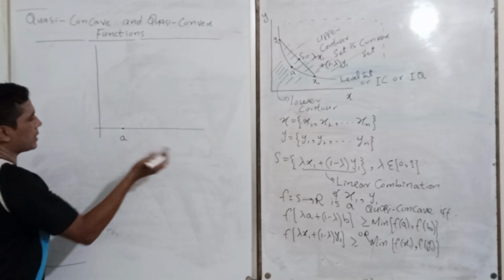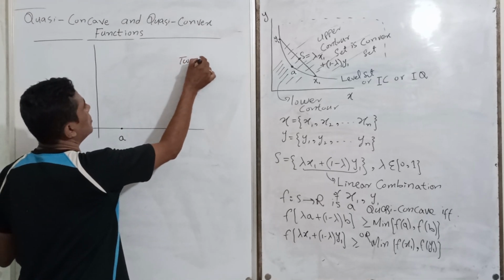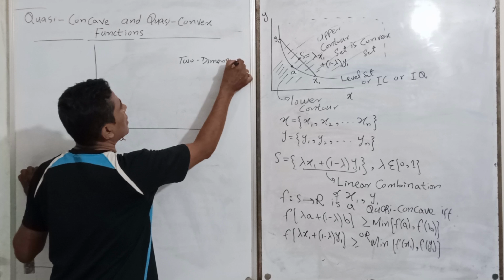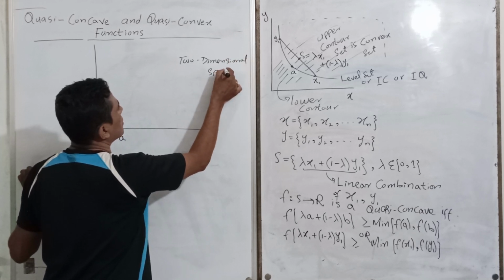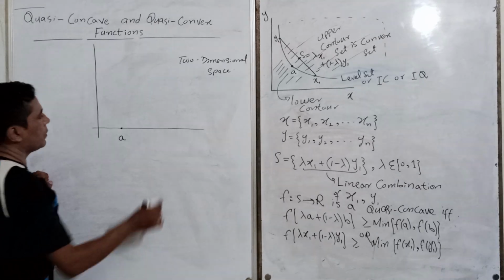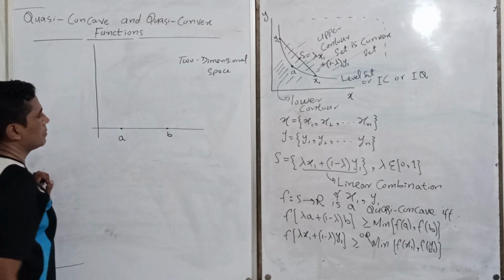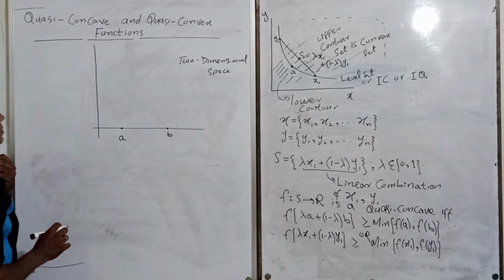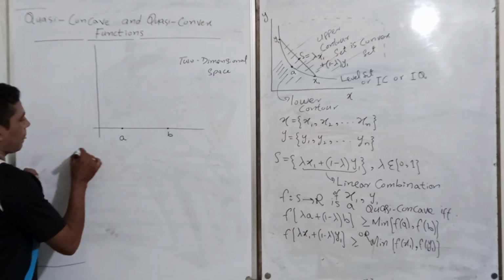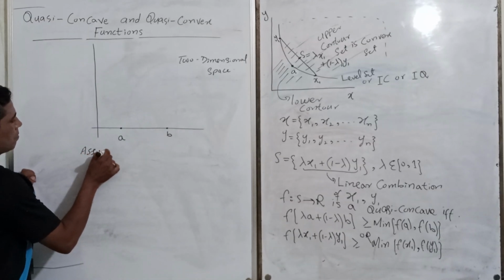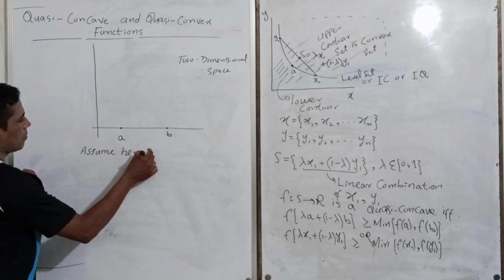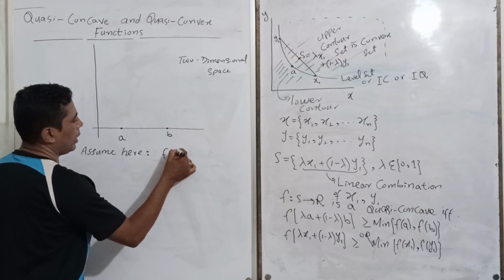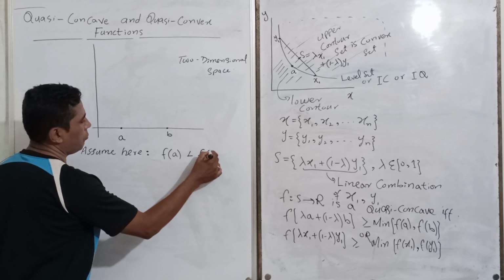This is a 2-dimensional space again, and this one is B. And we assume here f of a is less than f of b.